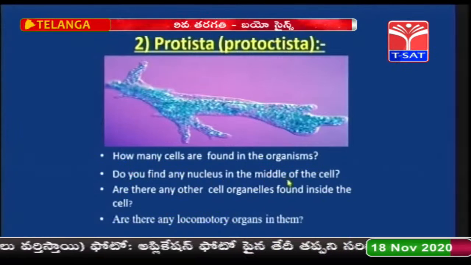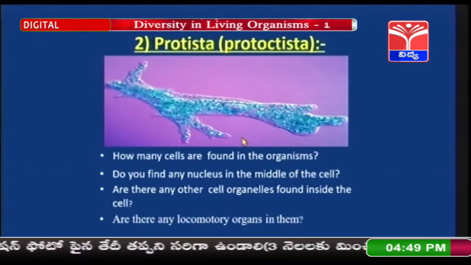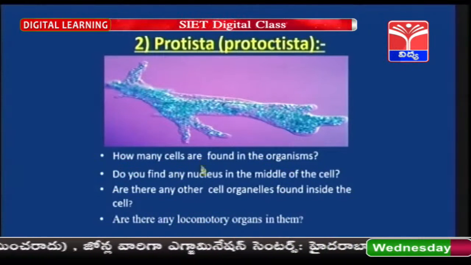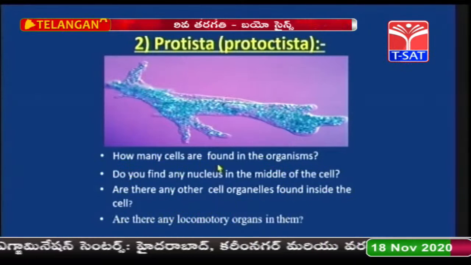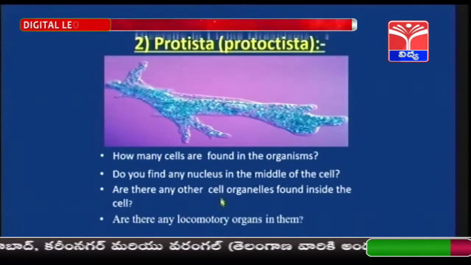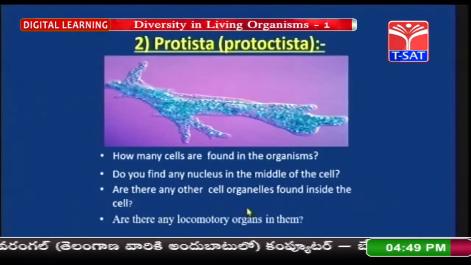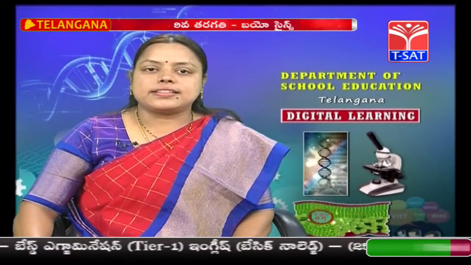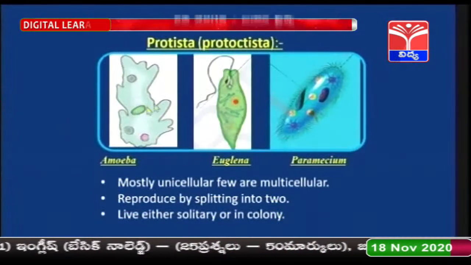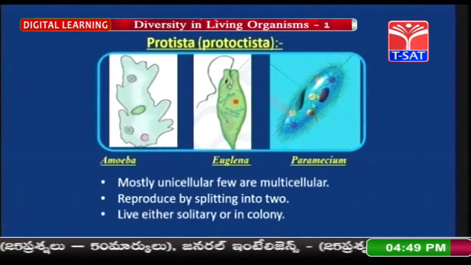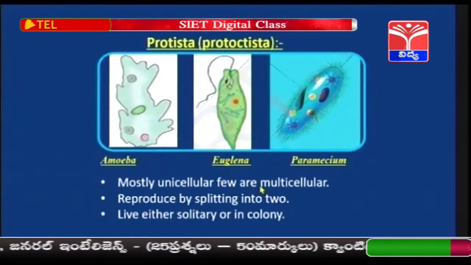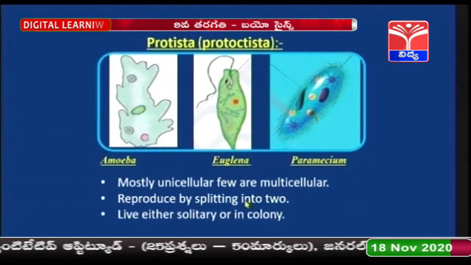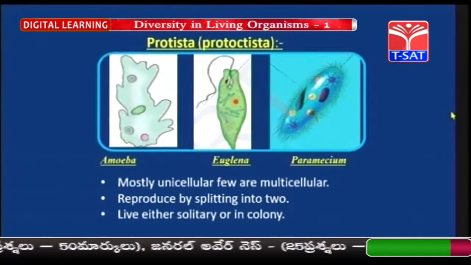Do you find any nucleus in the middle of the cell? Yes, children. Protista is more developed than Monera. That means nucleus is present. Are there any other cell organelles found inside the cell? Yes, cell organelles are present. Are there any locomotor organelles? Please, children, write down the answer. Yes, locomotory organelles are also present. The examples of Protista are amoeba, euglena and paramecium. So, mostly unicellular, few are multicellular. They reproduce by splitting into two organisms and they live singly or in a colony.